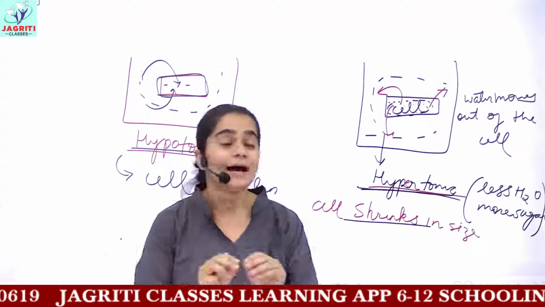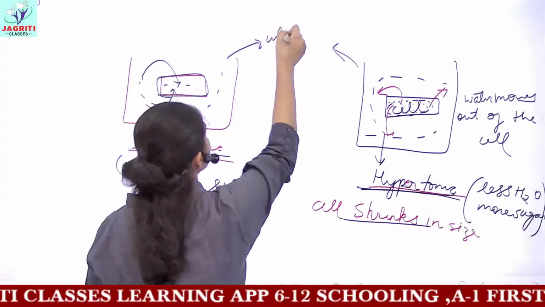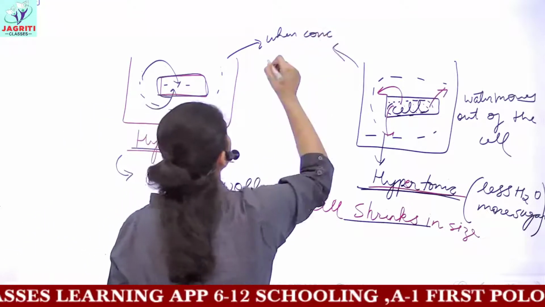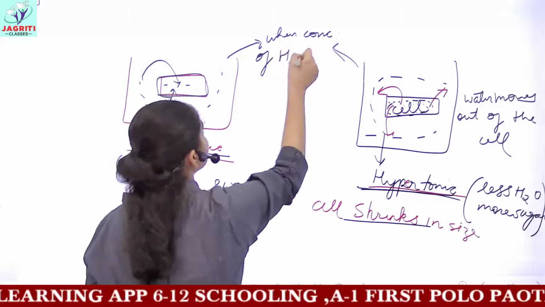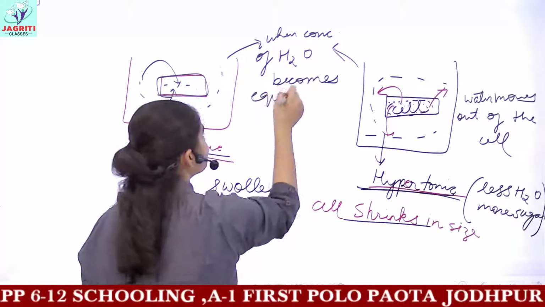This movement will occur till the time when the concentration of water becomes equal on both sides.